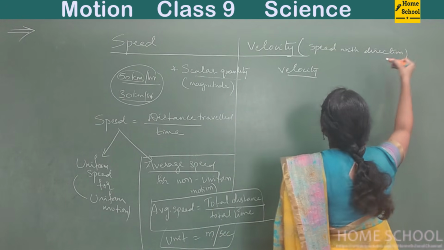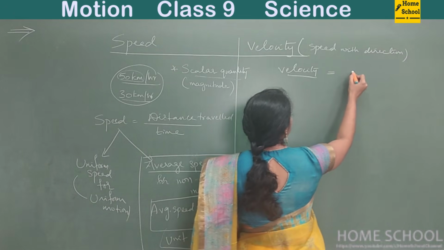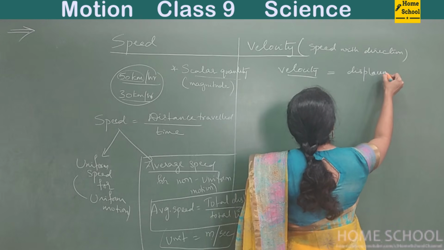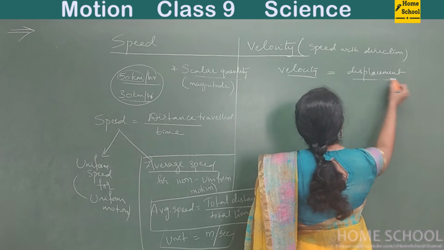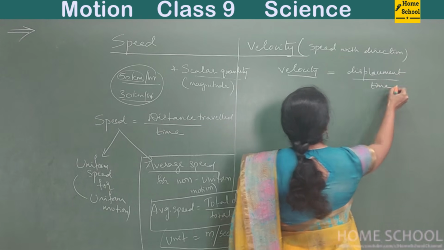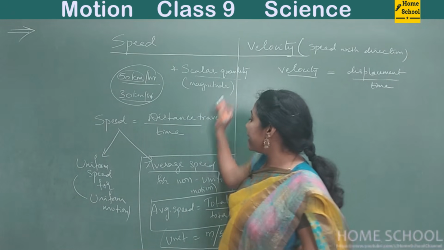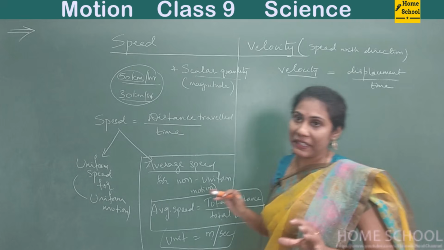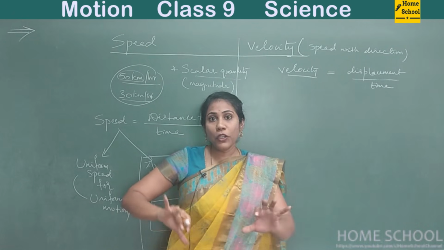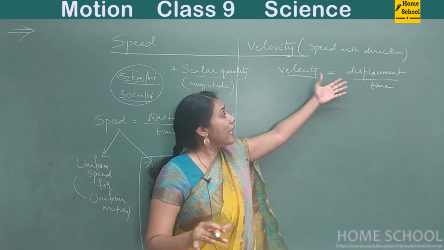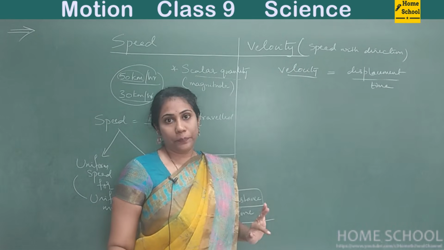But practically speaking, velocity is nothing but displacement divided by time. We all very well know the difference between distance and displacement, right? In my previous video, I explained this. So velocity is nothing but displacement by time.